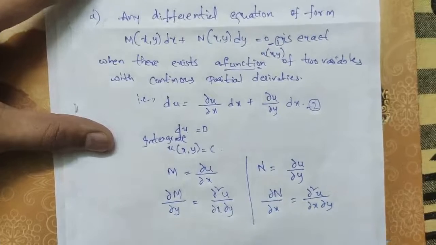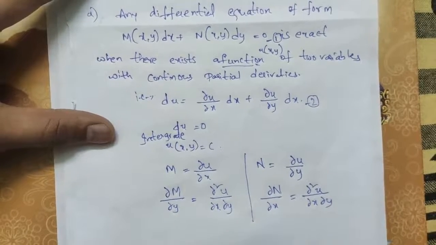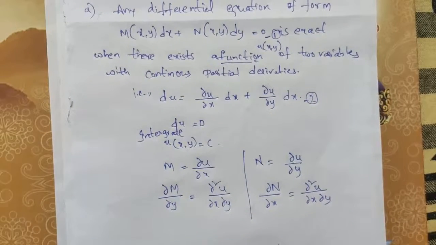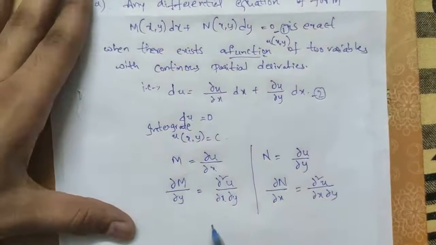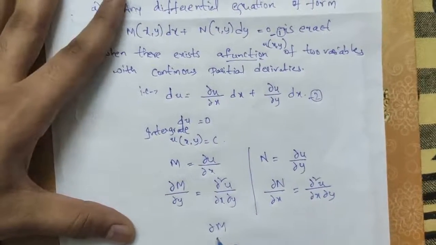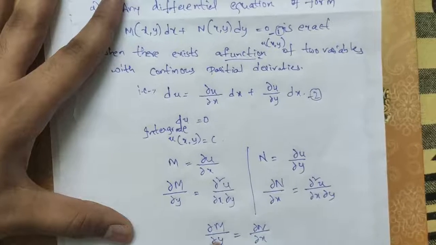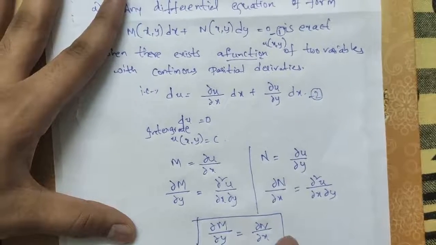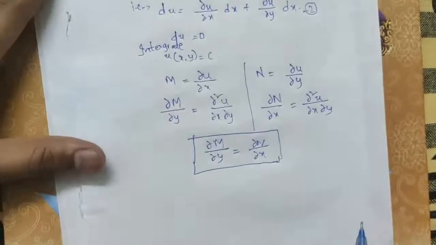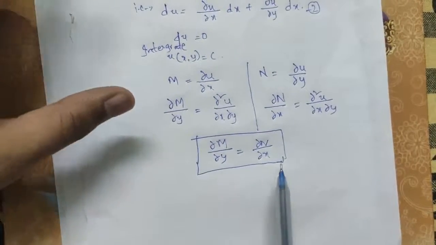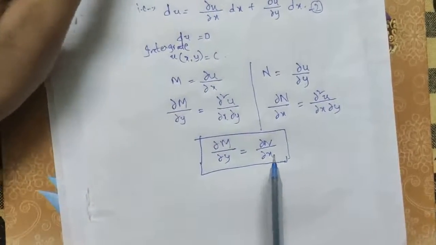Okay, these are the two things we got, and as we have taken the function to be continuous, we can write ∂M/∂y = ∂N/∂x. This is one condition for the ODE to be exact, and this is enough to solve for the constants.